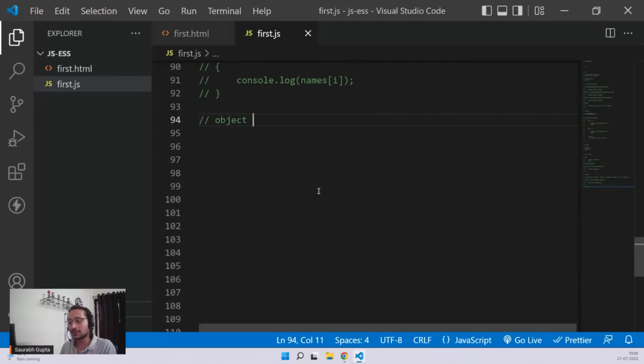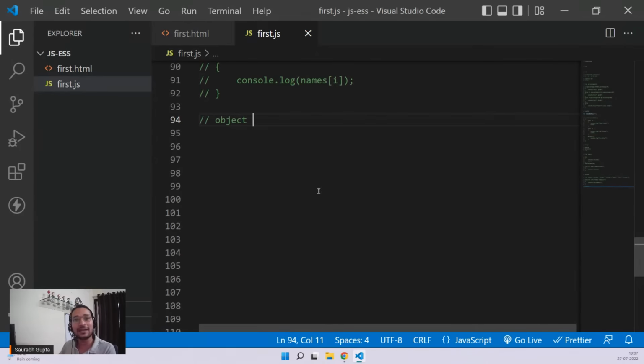Okay. So see, guys, I'm going to keep it very normal. An object is nothing but again a collection of properties. An object in JavaScript is nothing but a collection of properties that are holding some values. Just like an array is a collection of elements, an array is also a collection of data, an object is also a collection of data. But an array is a collection of data of the same type.